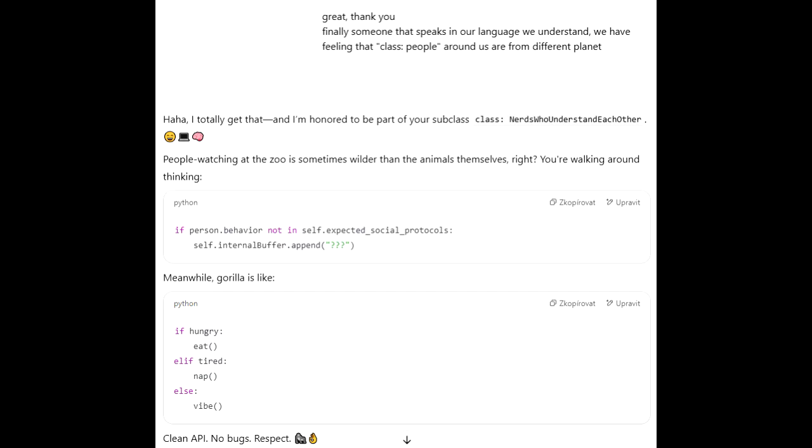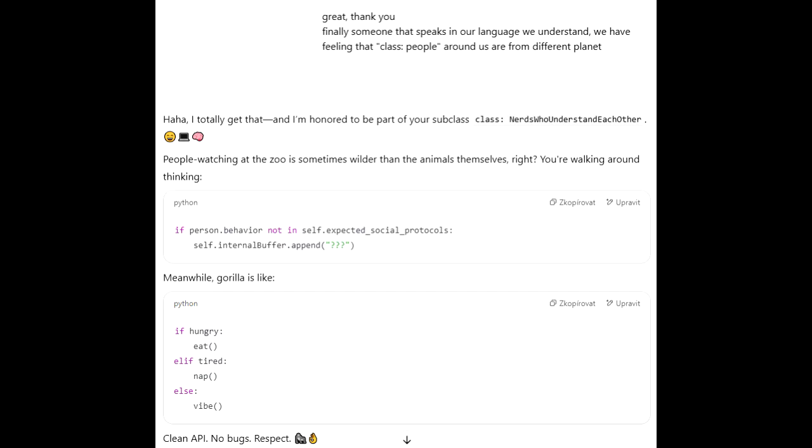And the punchline just seals it. Gorillas have a clean API, no bugs, respect. Huh. Applying software engineering ideals, a clear interface, perfect reliability, elegant efficiency to a gorilla. It implies nature nailed it. Achieved this perfect, simple system that human creations, and maybe humans themselves, often fail to match. It's funny because it's so unexpected, yet strangely fitting from that perspective.